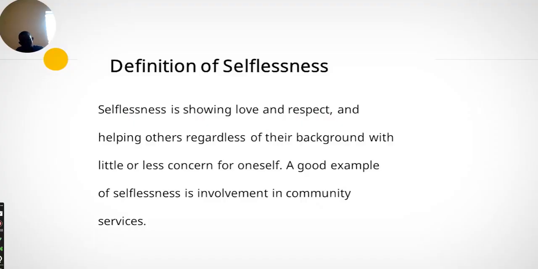Selflessness is showing love and respect and helping others regardless of their background, with little or less concern for oneself. From this definition, we can know that selflessness is about helping others and showing respect to others, irrespective of their social background or social status, showing love to everyone, irrespective of the family they come from, be they from a wealthy family, a middle class or a poor family, be the person illiterate or not. The same thing you give to A, you should give to B. That is one criterion of selflessness.